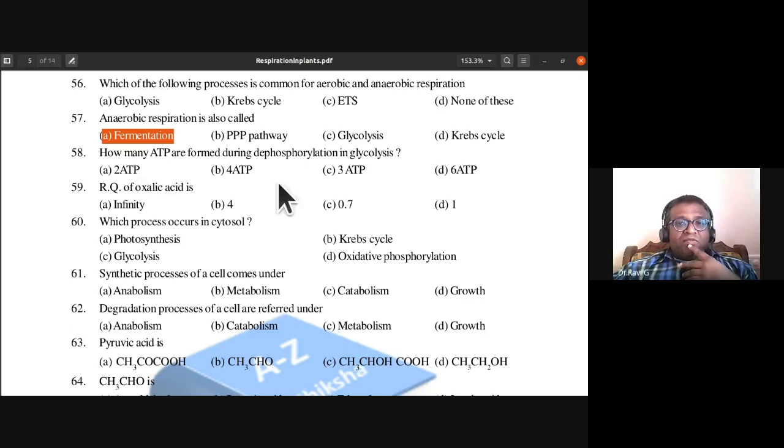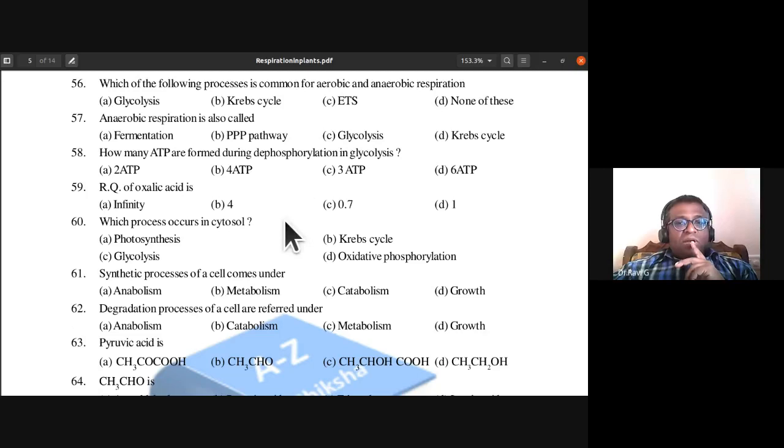Is it 2 ATP, 4 ATP, 3 ATP, 6 ATP? Dephosphorylation is where they lose the phosphate. So 4 ATPs are formed by dephosphorylation. So the answer for 58 is B, 4 ATP.